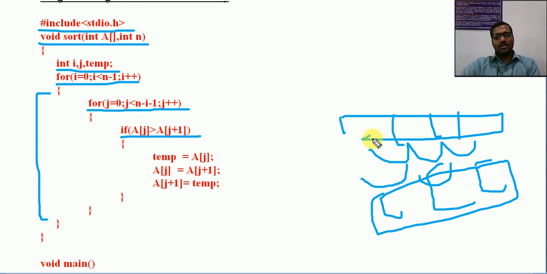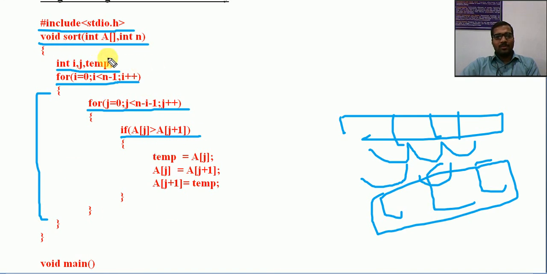According to the condition, if this is greater than this one, in an ascending order sorting, they will be swapped. The first element will be compared with the second element. The body, you can see, we are simply replacing the same body of that array sorting. Only thing is, now it is inside a function.